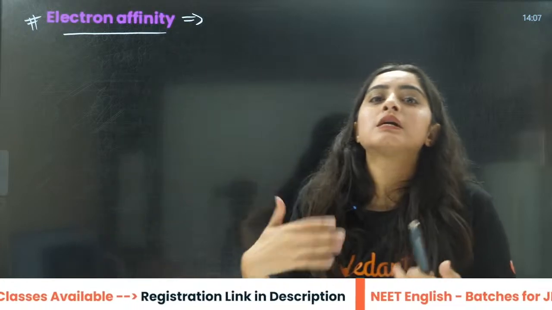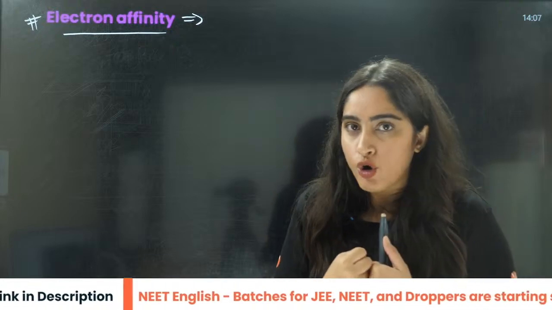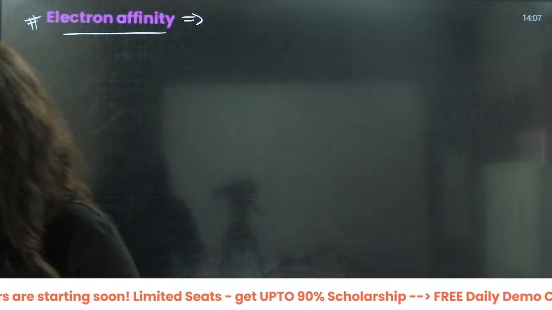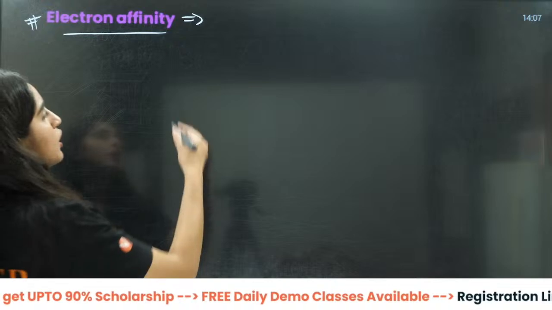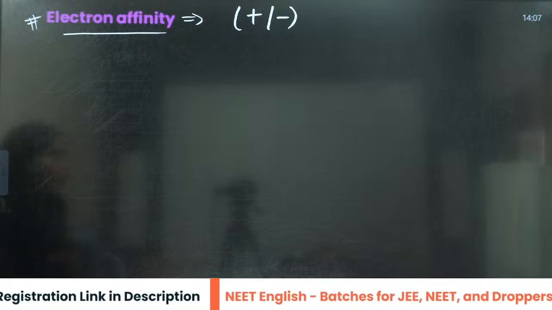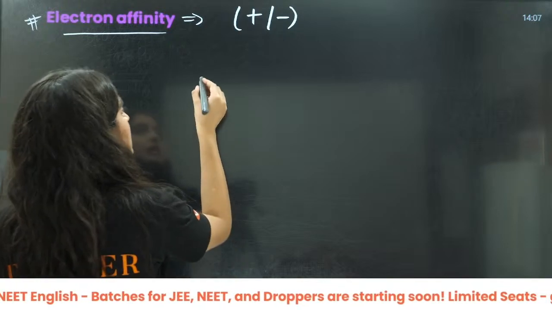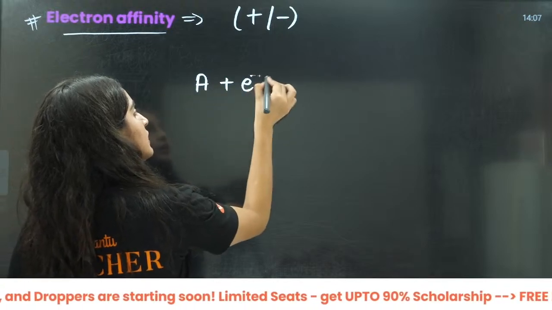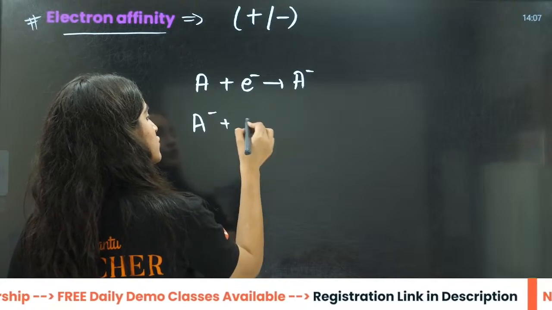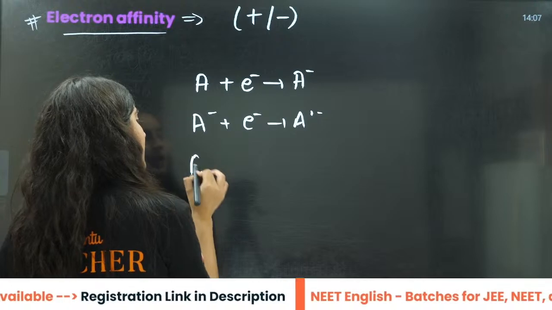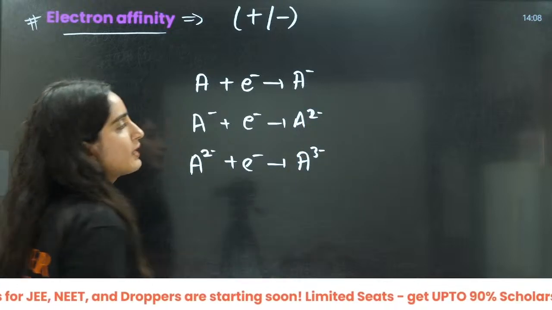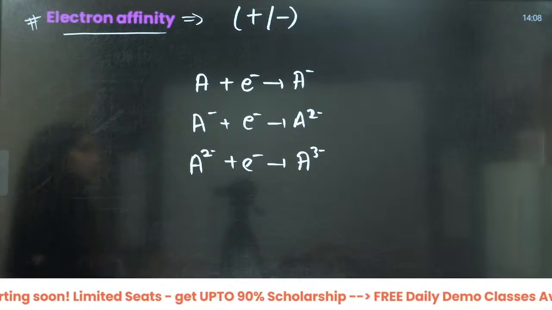That means the more the tendency to gain the electron, the more is the electron affinity, right? Okay, the more the tendency, the more will be the electron affinity. So this may be positive or negative. Learn this concept: for example, if I am giving an electron, it will be A negative. Again giving an electron, that will be A2 negative. Again giving an electron, it will be A3 negative, right? It will be like this.